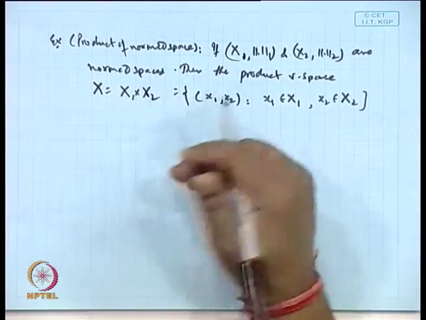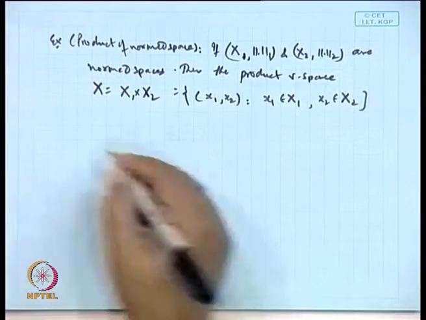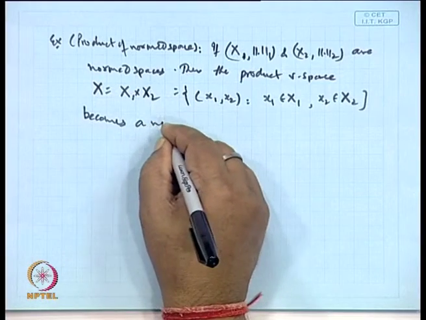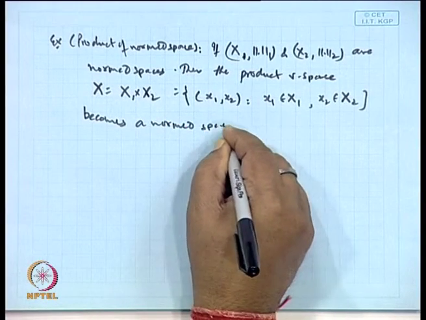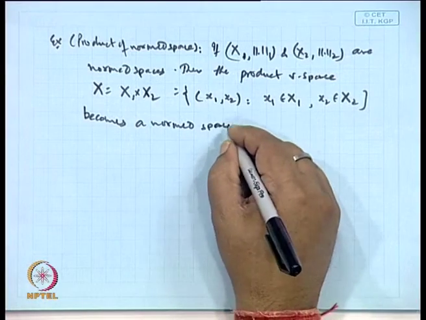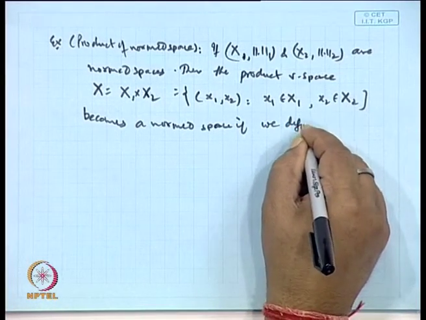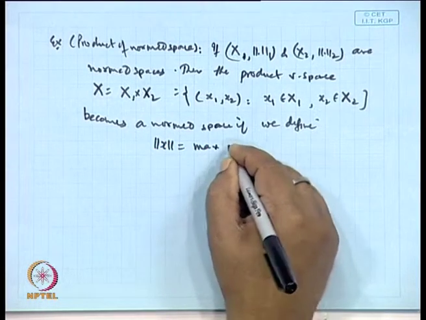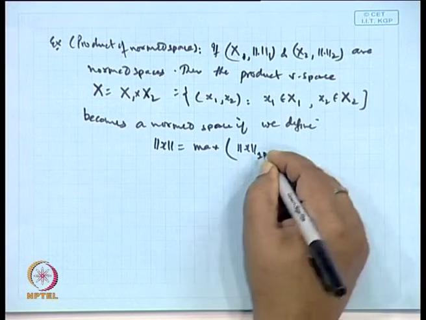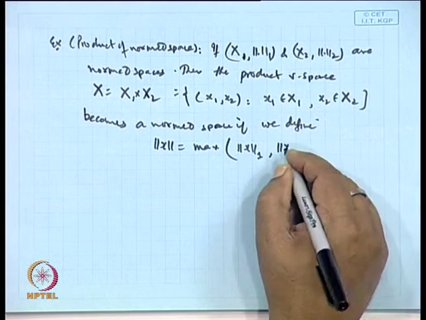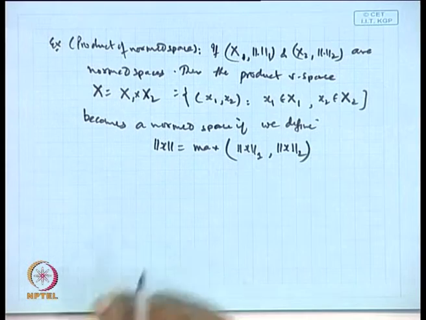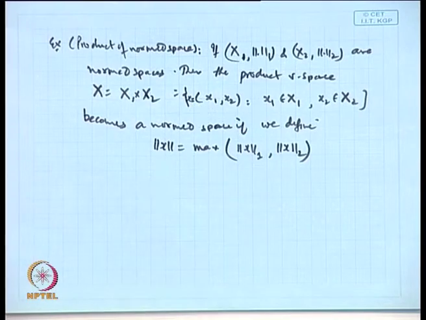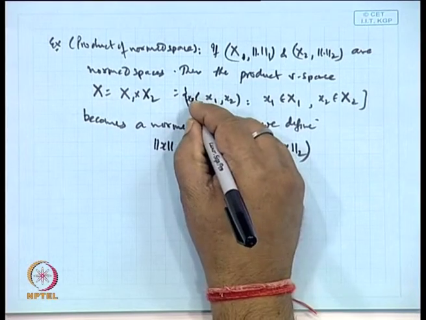The product becomes a norm space if we define the norm of x as the maximum of norm of x 1 and norm of x 2, where x is this element, x 1 comma x 2.